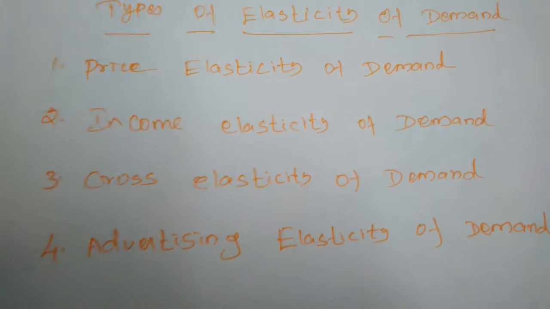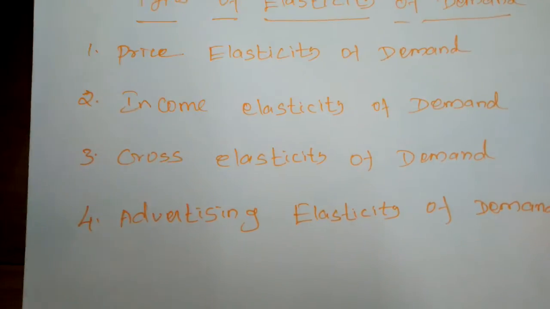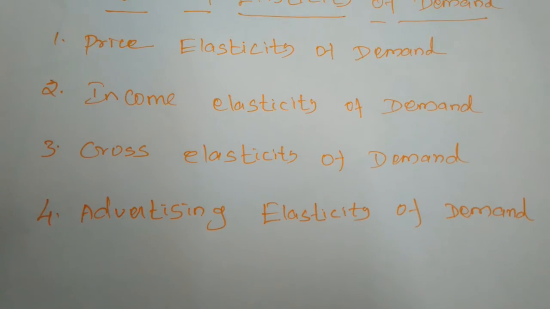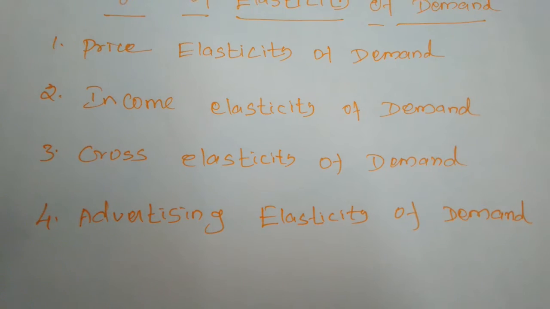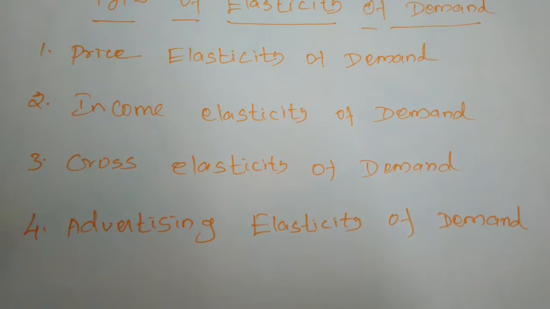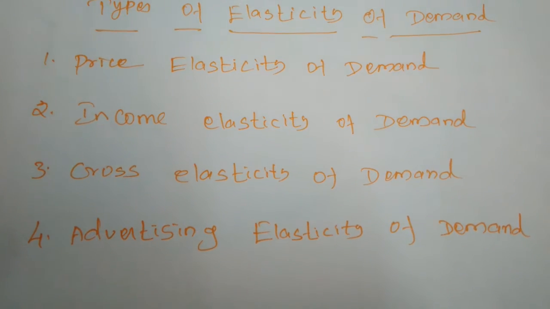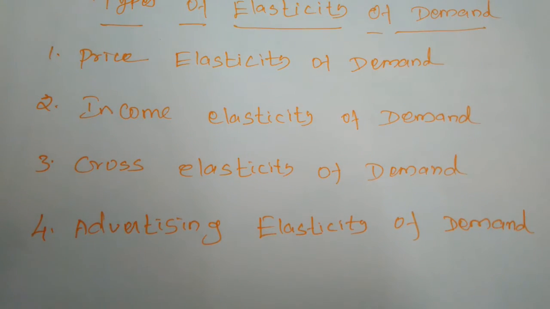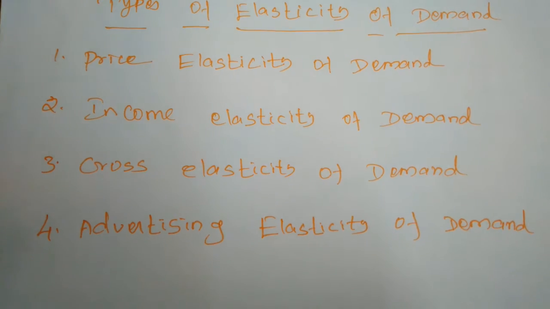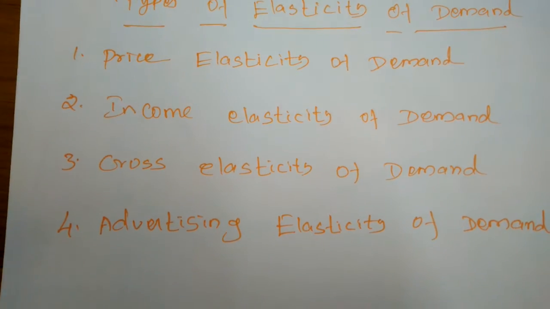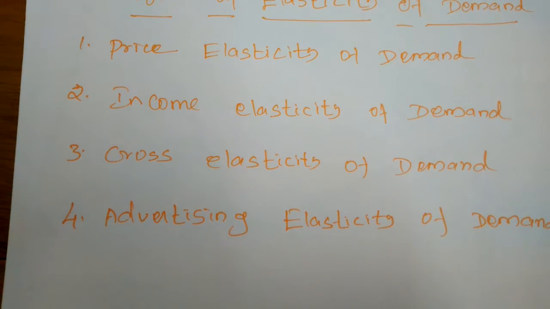Whenever the income of the consumer increases, the demand for that commodity will also increase or change. How much the income is increased, and on the basis of that, the elasticity of demand occurs. That is called income elasticity of demand.